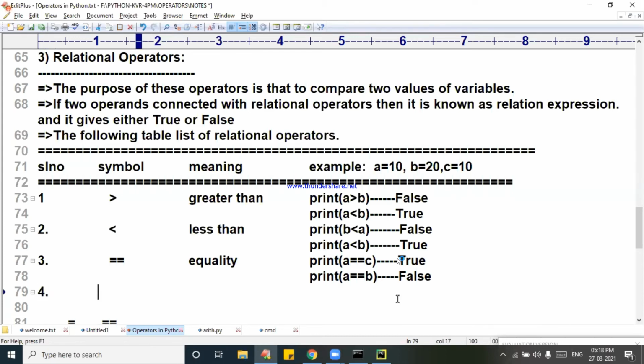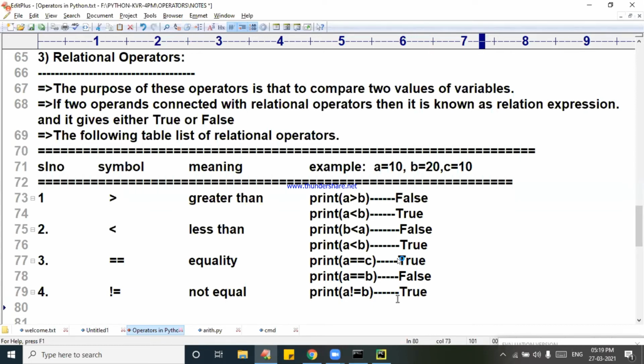Right. Fourth. Now started here. What is this? Not equal. I am writing here: not equal. Tell me quickly. A not equal to B. Answer please. True. Now one more I am giving.